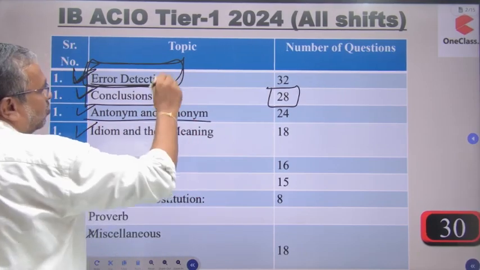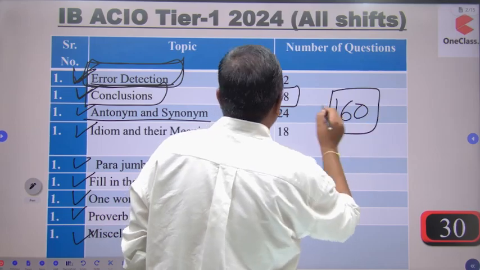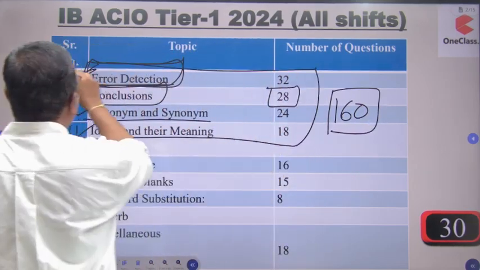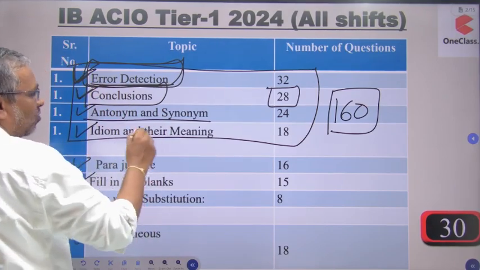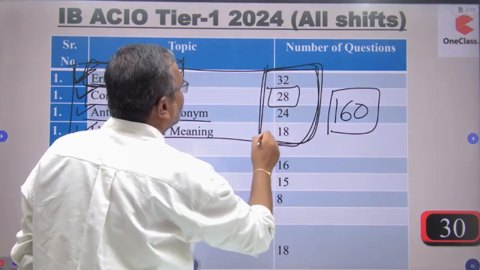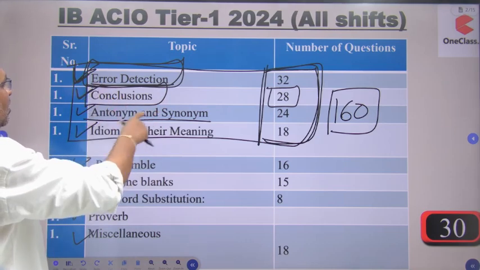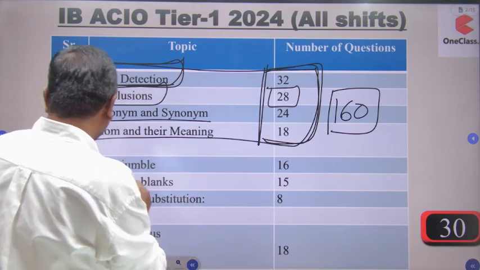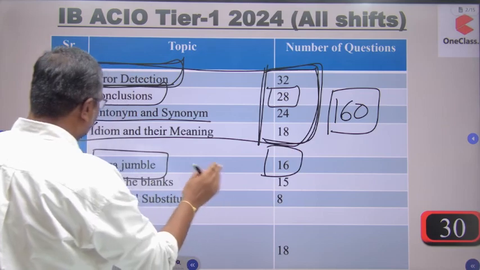Okay. और जो भी सवाल पूछे गए हैं, roughly 160 questions are asked. That means the weightage is roughly for these 4 topics. ये जो 4 टॉपिक्स है, एरर डिटेक्शन है, कंक्लूजन है, एंटोनिम, सिनोनिम्स, इडियम्स एंड फ्रेजेस और मीनिंग, इस पर ज्यादा फोकस है और 50% of the syllabus will be covered by these 4 topics only: error detection, conclusion, antonyms, synonyms, and idioms and phrases. Parajumble is there. Parajumble पर भी 2-3 सवाल पूछे जाएंगे.